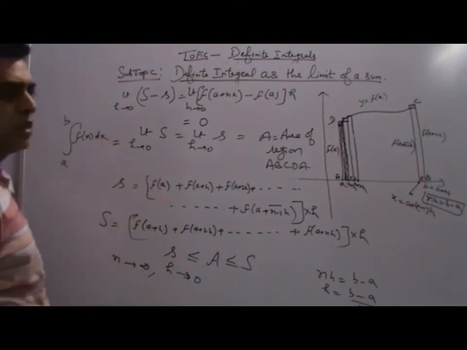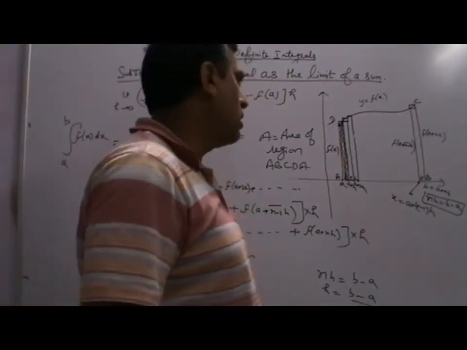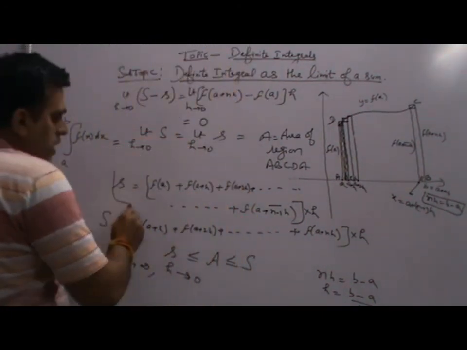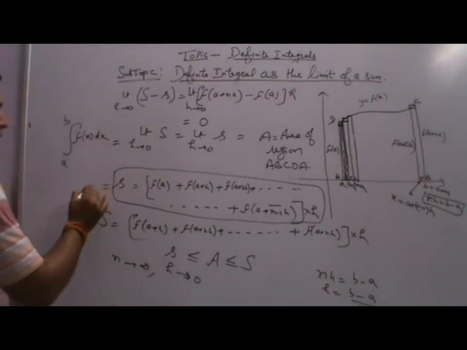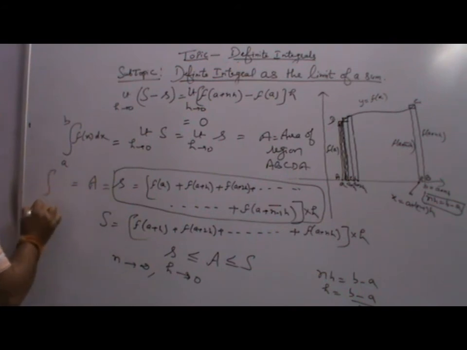When the bigger rectangle becomes the small rectangle, this is the area we have taken.